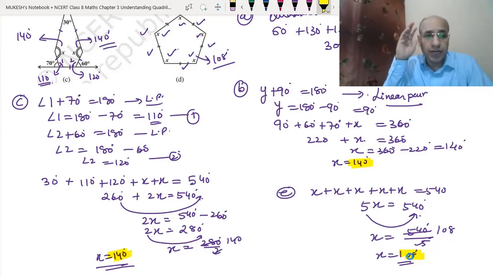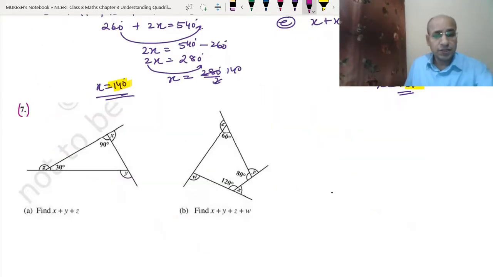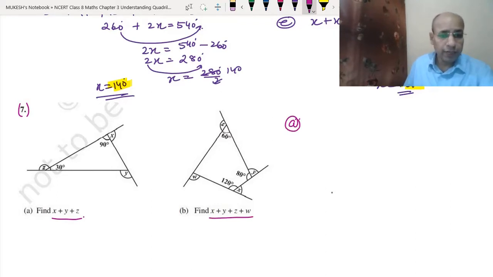Okay. Now let's do the 7th question. See, in the 7th question we have to find x plus y plus z, and here we have to find x plus y plus z plus w. So now let's do the A part first. In the A part we have this angle Z. Here we have X. Here we have angle Y. So that means we have to find X, Y and Z separately.